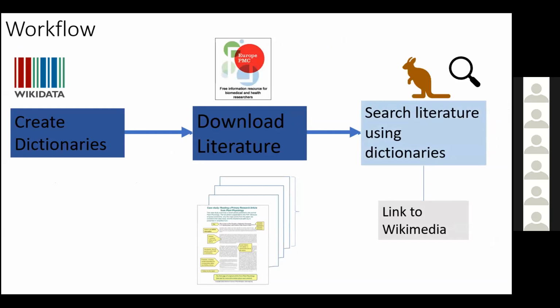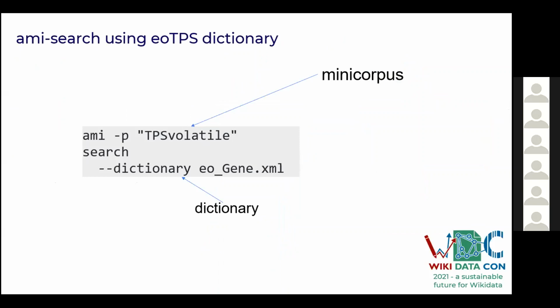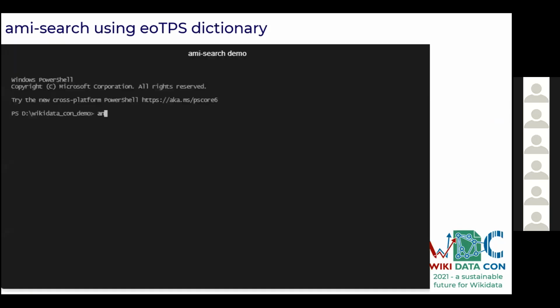AMI Search is a search engine which needs to be installed on your system by installing certain things as mentioned on the documentation page on GitHub in the Wiki. There you will find this command. We'll be running this command to create full data tables out of the dictionaries that have been created. Dictionary creation has been thoroughly discussed by Prachi and Anjali as well.